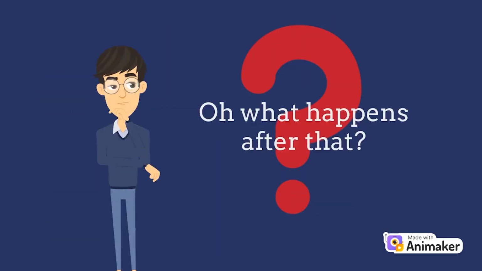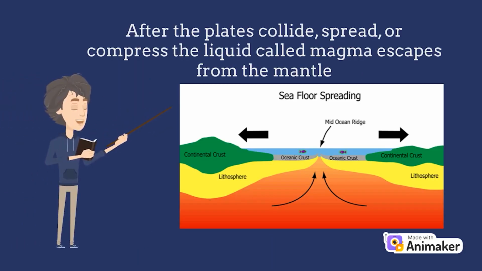Oh, what happens after that? After the plates collide, spread, or compress, the liquid called magma escapes from the mantle. Huh? If plates and rocks can move, then this may be the reason for the continental drift too. Well, yes, your hypothesis is correct. But before we continue, what really is the continental drift theory?